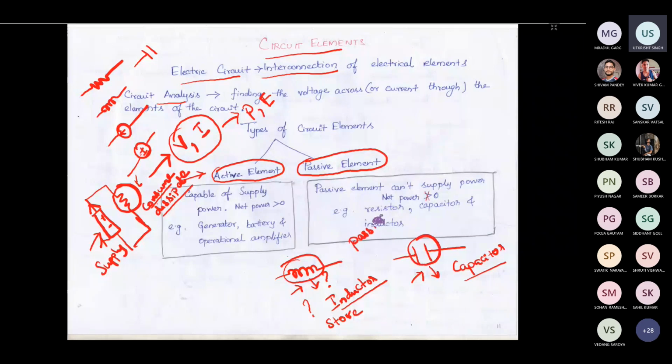Why do you need to call this a passive element? Okay, the main thing is, you know that this inductor will charge. Say this inductor has charged for X amount. Forget about the unit, everything. You just say that some X quantity of charge or X quantity of energy is stored in this inductor.